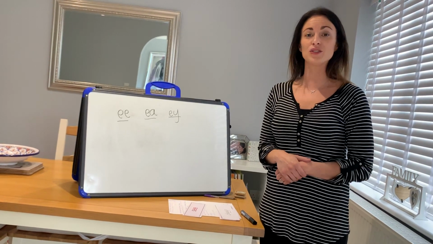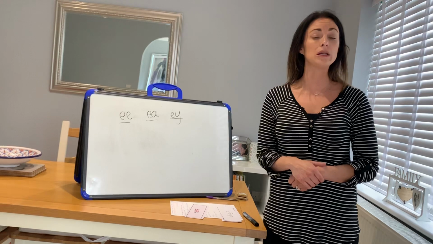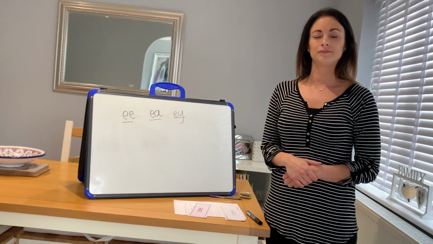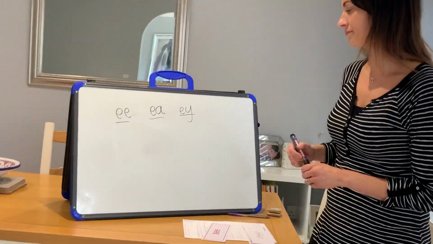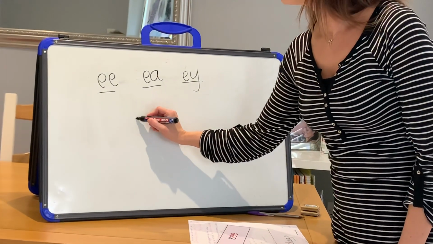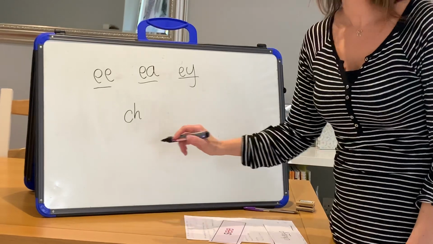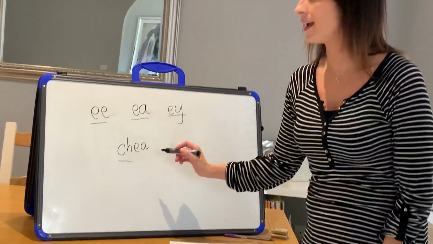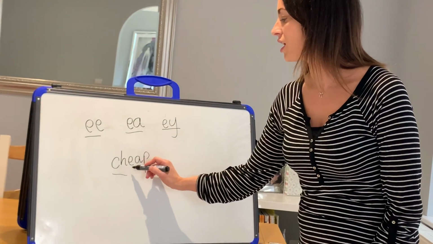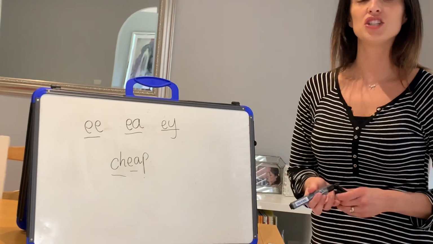The food in the supermarket was very cheap. So we have the ch digraph, and it's the E sound. Ch, E, P, cheap.